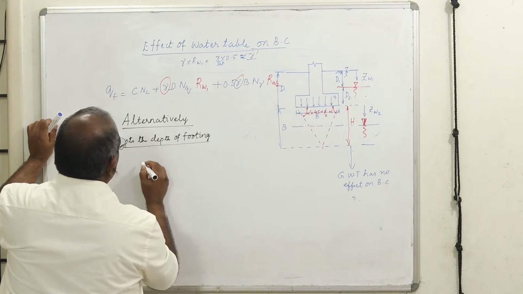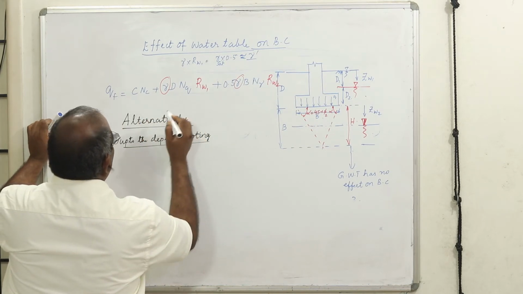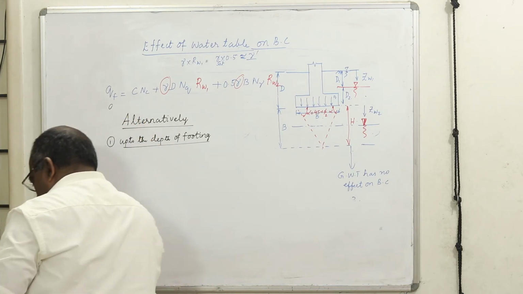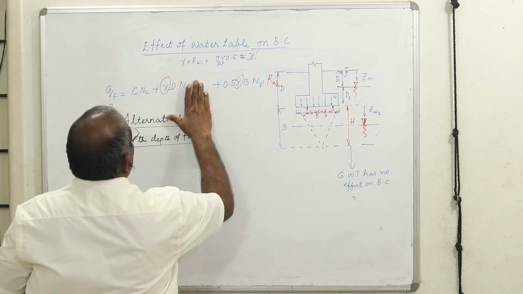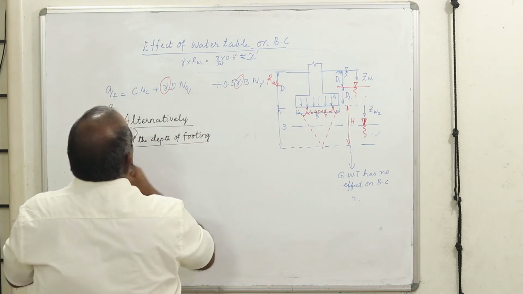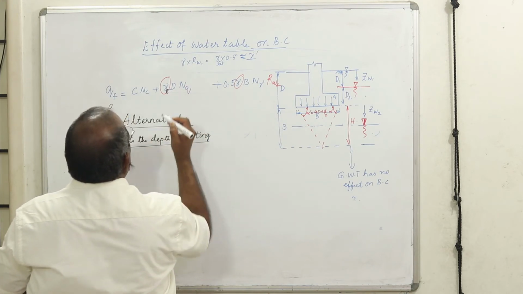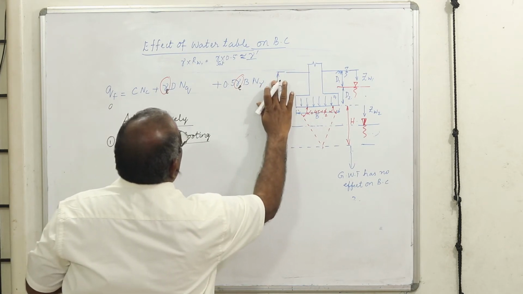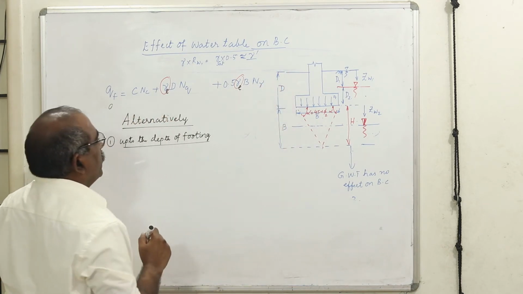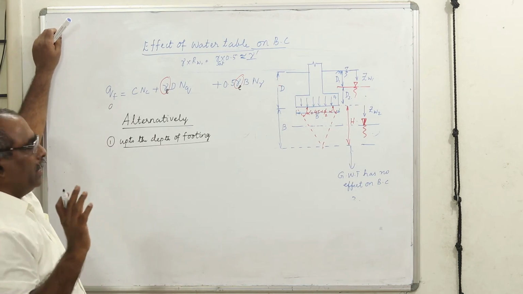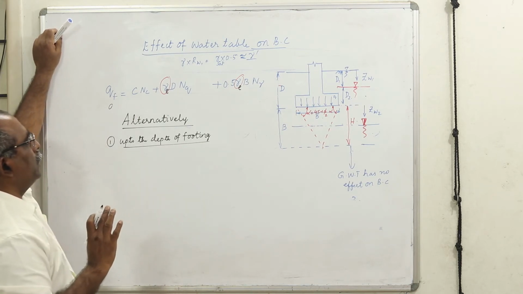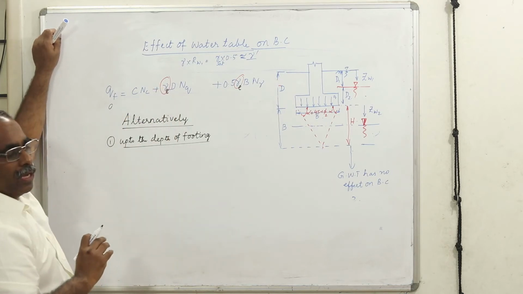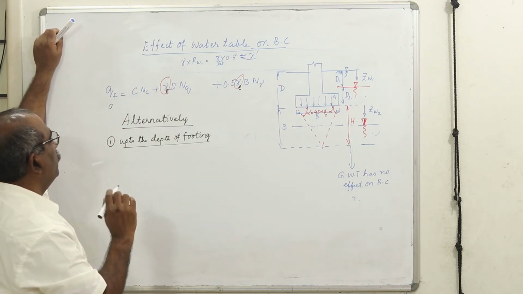How to find out this equivalent? Now I am going to alter this expression. Instead of gamma W1, I'll try to use the effective, wherever I'm going to use the effective. Now how to get this effective? Ultimately my purpose of multiplying by the reduction factor is to get my appropriate value of the effective unit weight.